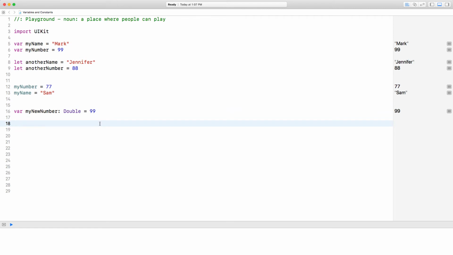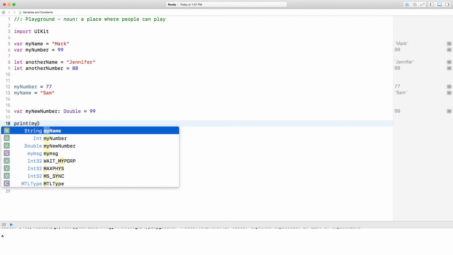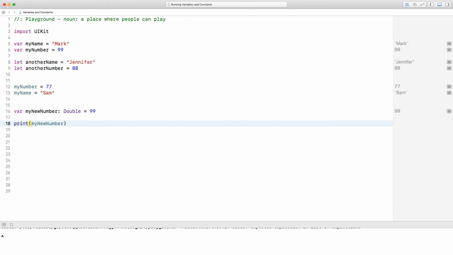If I were to print my new number, you will see that down at the console, it doesn't print 99, it prints 99.0 because doubles have decimal places. So I gave it 99, but it actually prints 99.0.